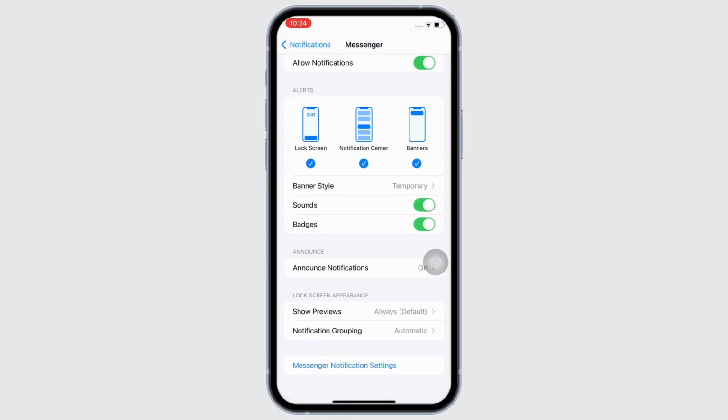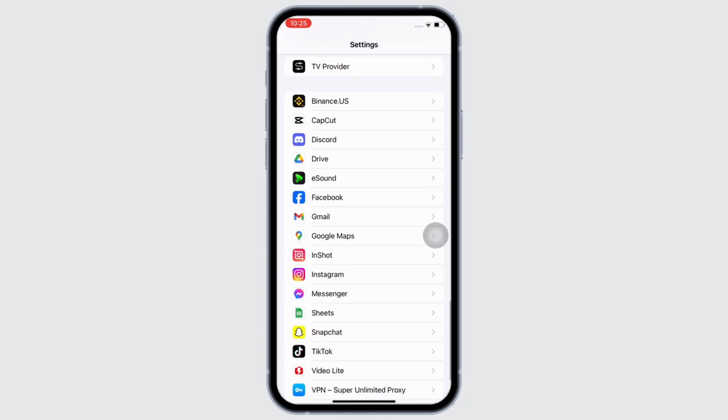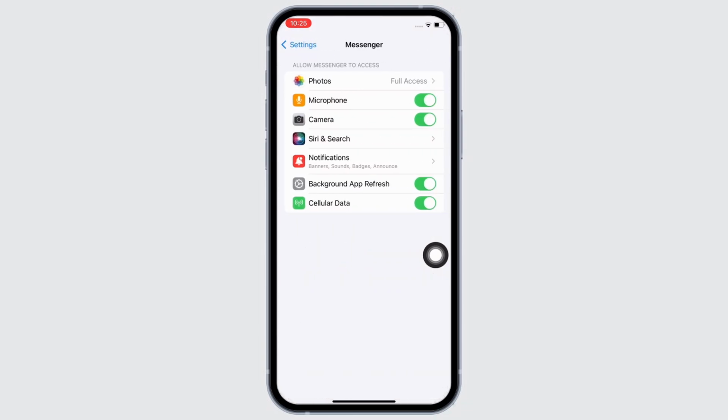In settings again, scroll down until you see the messenger option and tap on that. Here, make sure you have given access to all the options in here, which includes microphone, camera, and many more. And by now, your messenger video call sound should have been fixed.